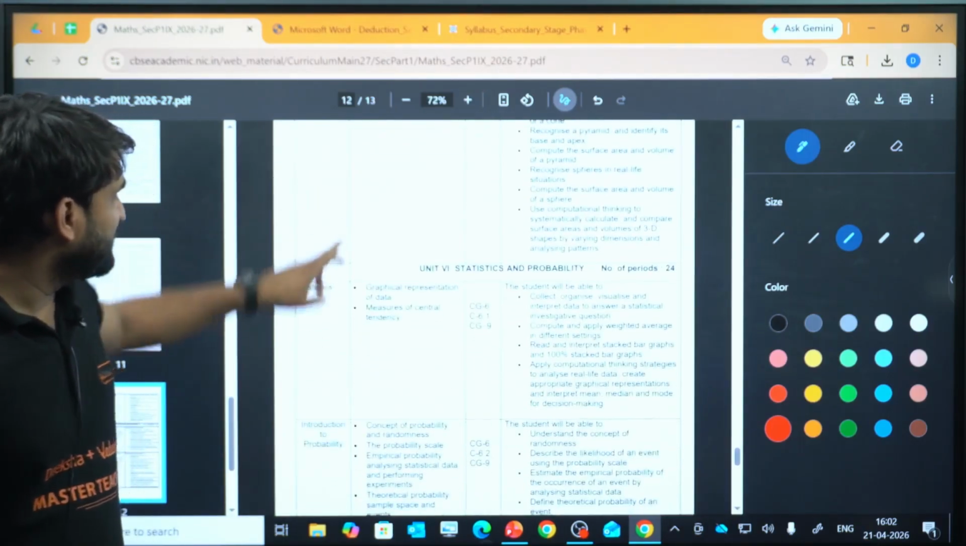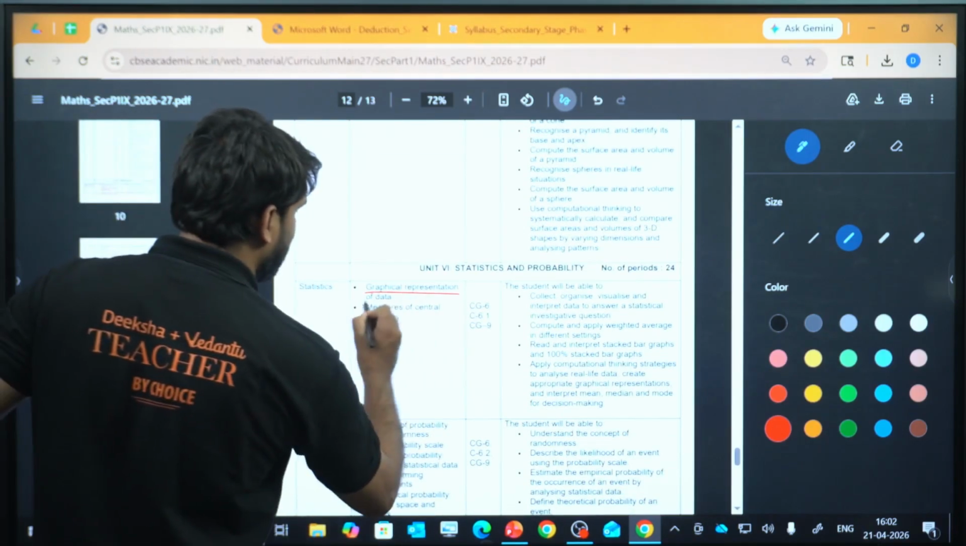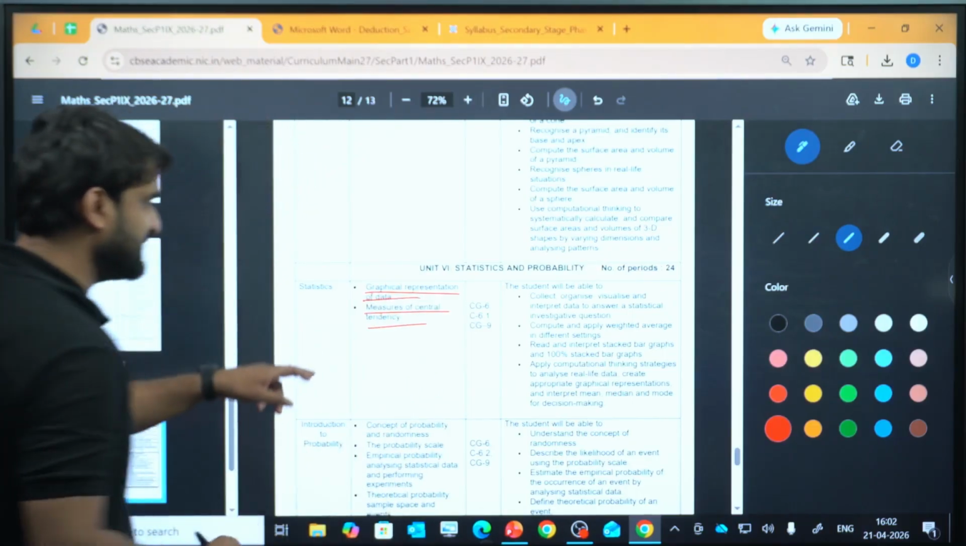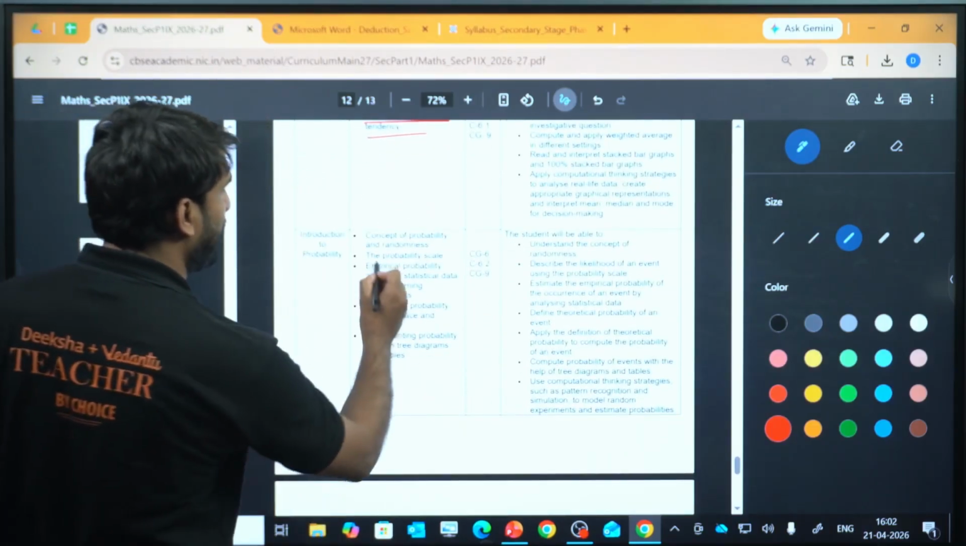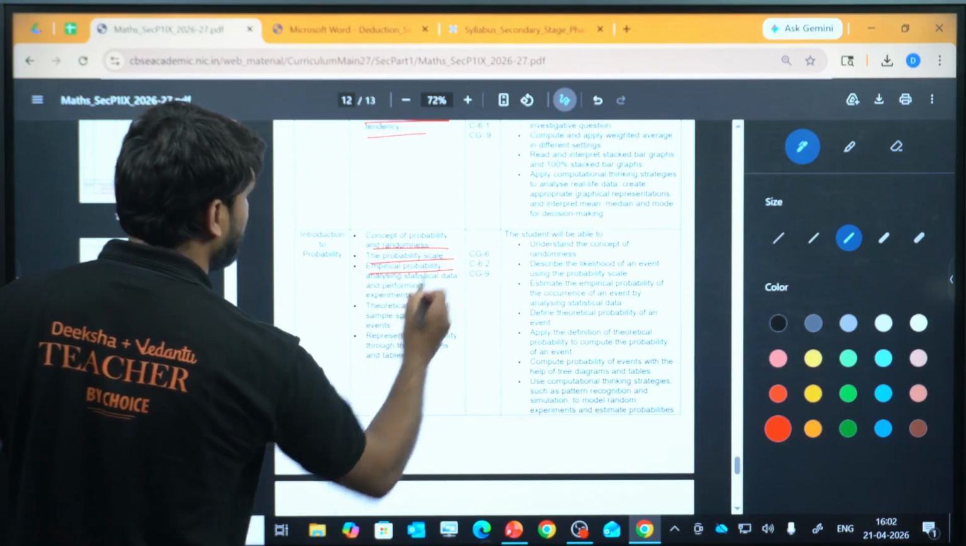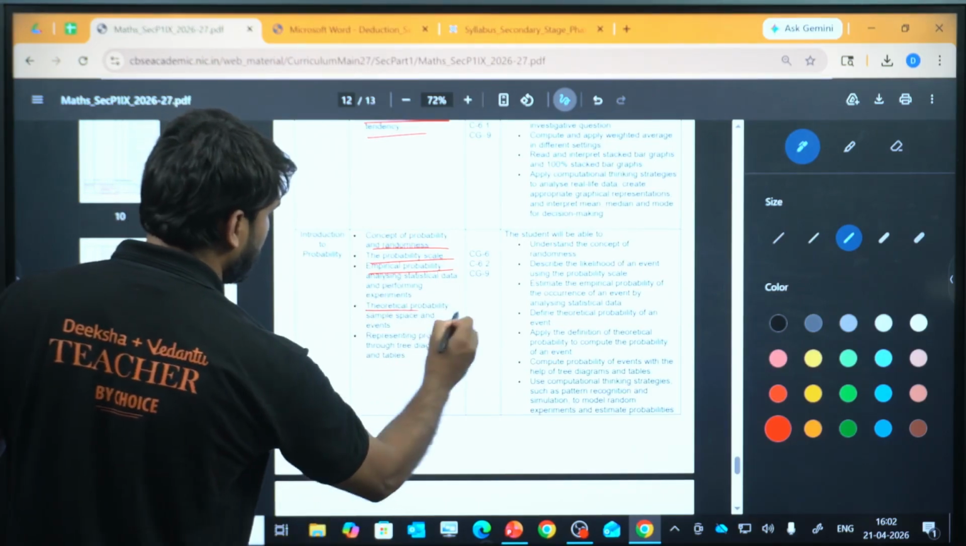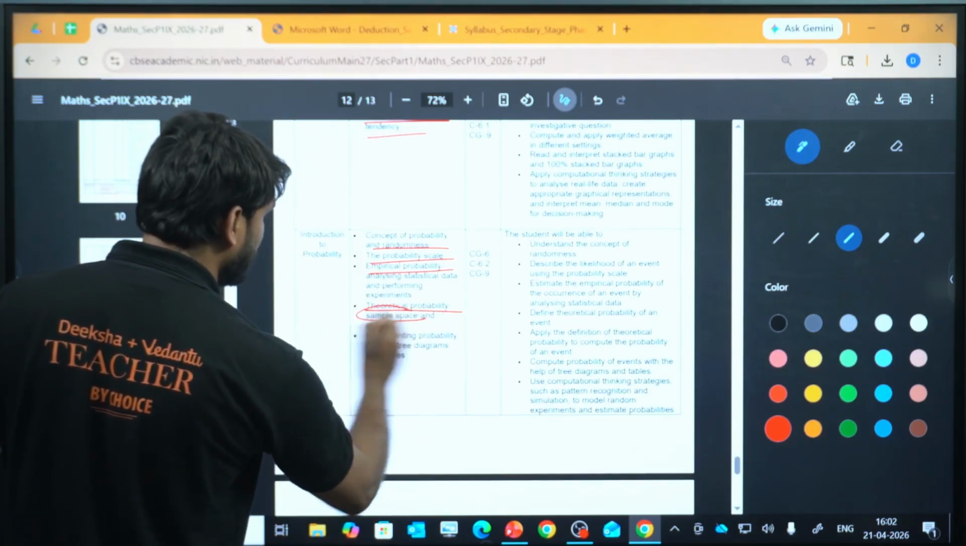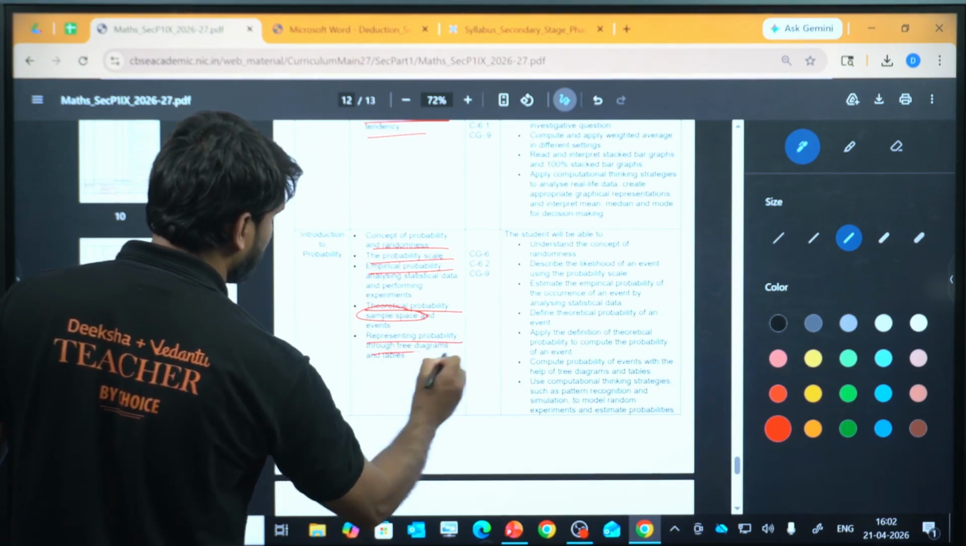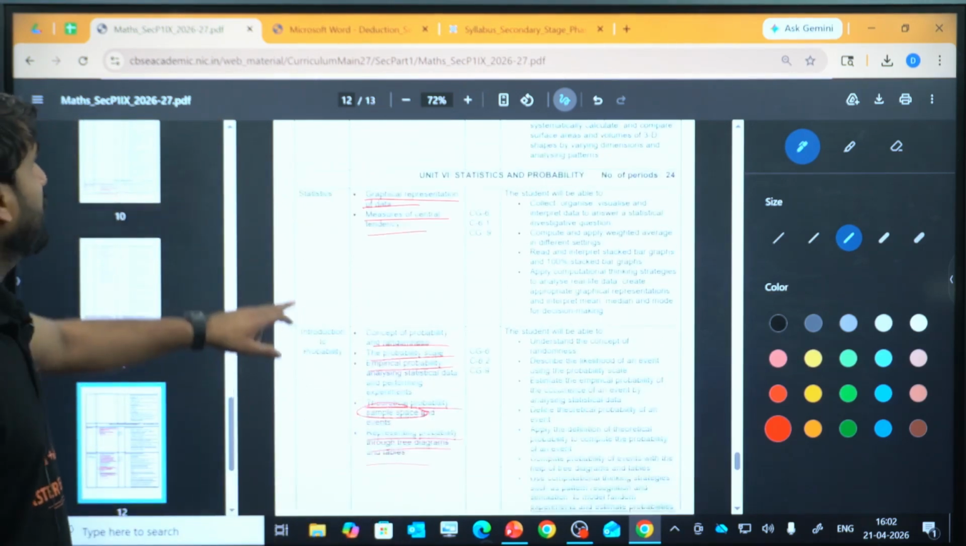And if we talk about statistics, graphical representation of data is there, measures of central tendency, and in probability, concept of probability, empirical probability, theoretical probability, sample space, this is the new thing, and representing probability through tree diagrams. So this is all about it.